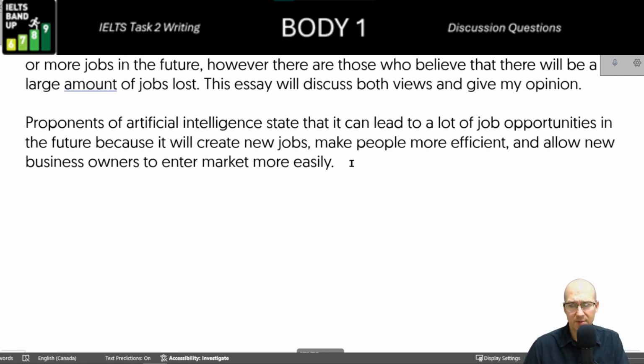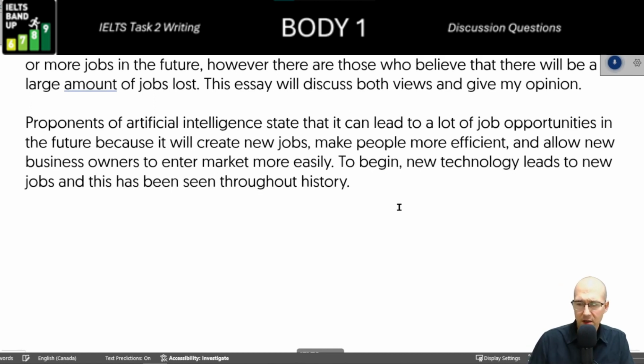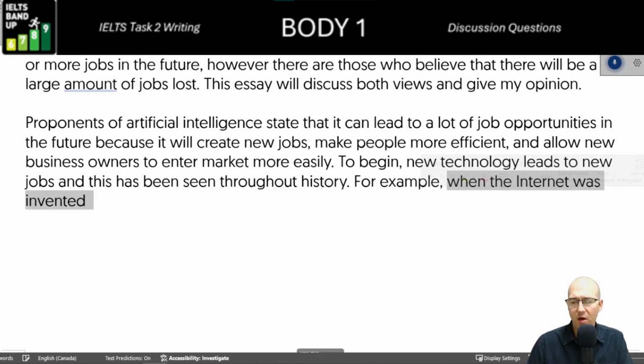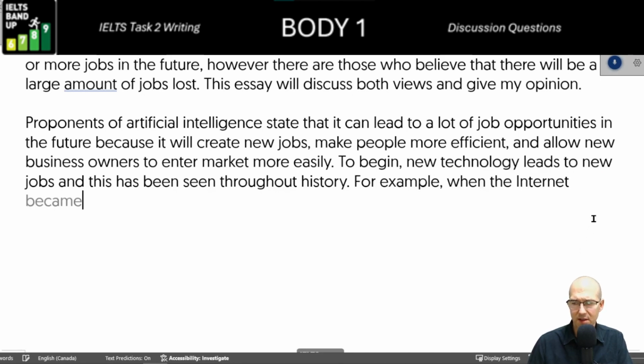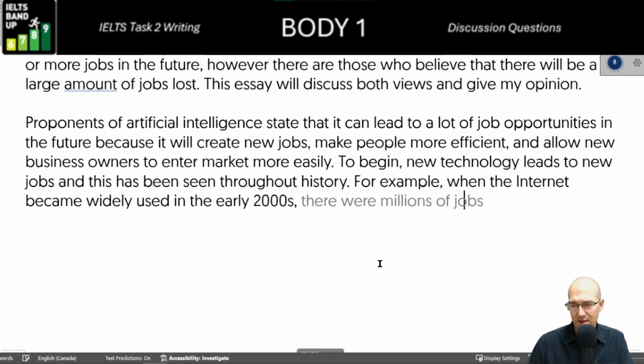So create new jobs. To begin, new technology leads to new jobs, and this has been seen throughout history. For example, when the internet became widely used in the early 2000s, there were millions of jobs created that had never existed before.